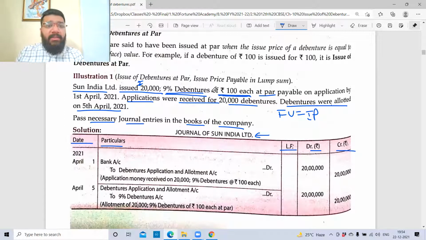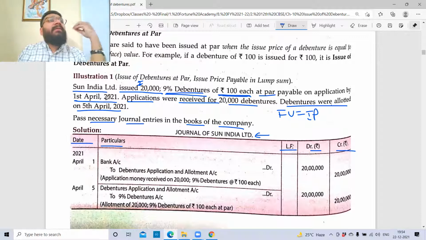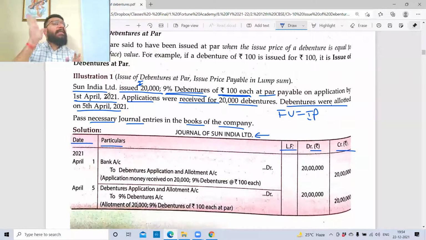Now guys, the debenture is issued on 1st April 2021. When the debenture is issued, first thing that will happen is money will come into my bank account. Understand guys, the process of issue of debentures is exactly like the process of issuing shares. How do you issue the shares? First, the company will create the prospectus. Do all of you know what a prospectus is?